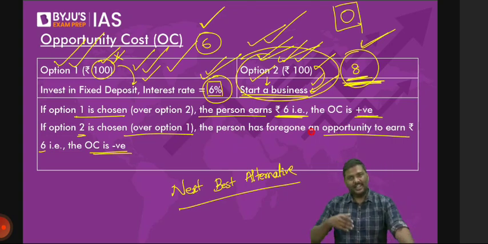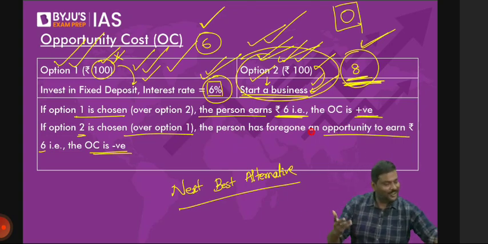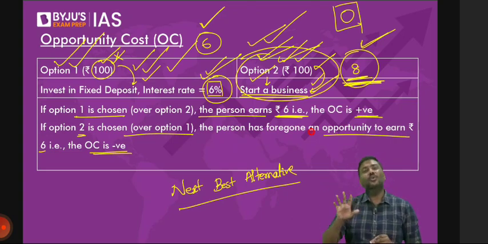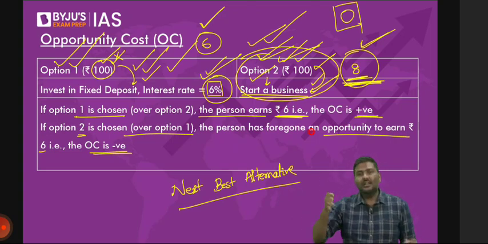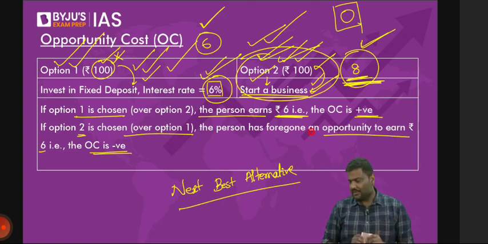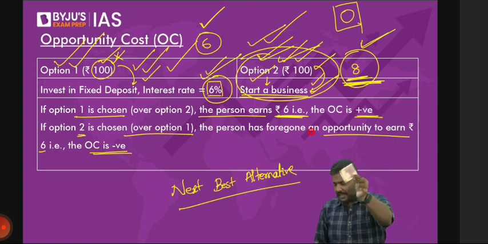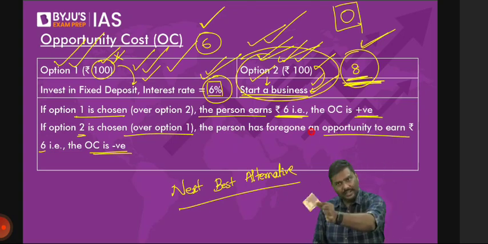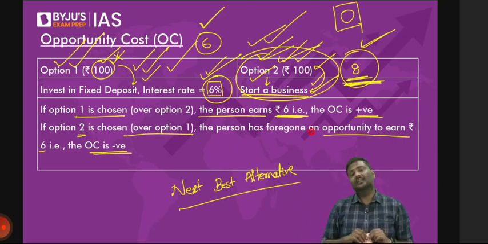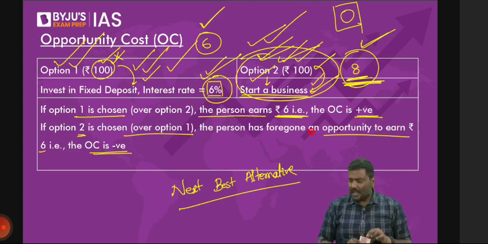You're confusing it because you're not following the discussion. Follow the discussion. You have this 200. You keep it in a bank. You'll get how much? 6%, 12 rupees. Is this clear? You have 200. You will keep it in the bank at 6%. So how much is your interest? 12. But rather than keeping this 200 rupees in the bank, you will invest in the business. Understand my statement? Rather than keeping this in the bank, you will start a business. After 1 year, you will not earn any profit.